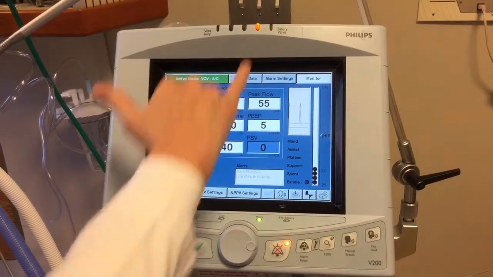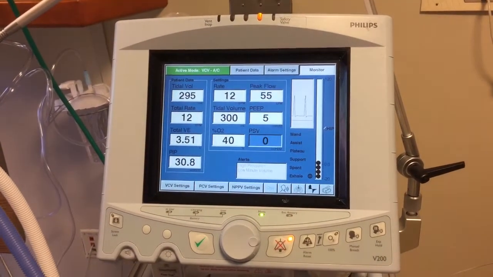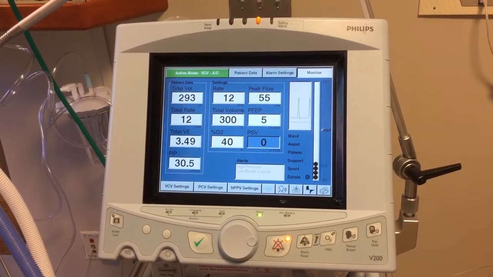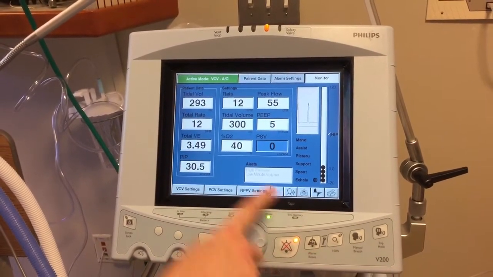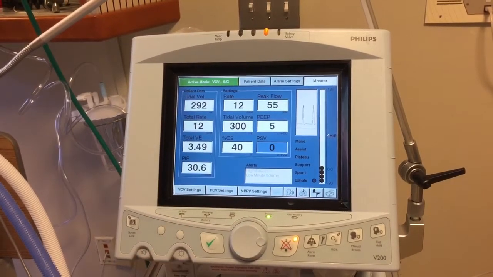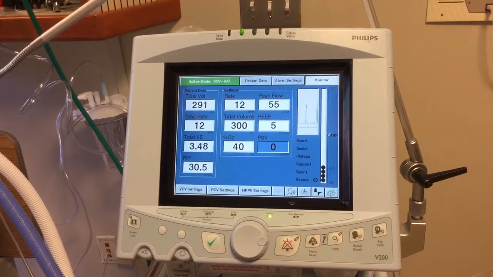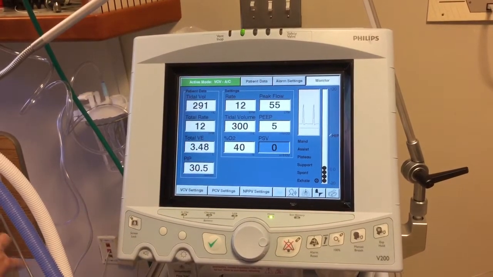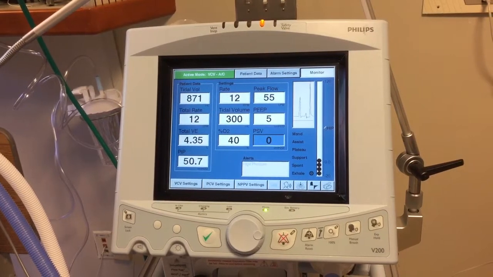Once the light quits flashing and goes away from yellow, it actually means that the situation has been resolved. So you would just want to hit the alarm reset. These will stay lit up until it is reset. When you hit the reset button, it takes away. So if we have another alarm that alarms, it will actually start flashing again.